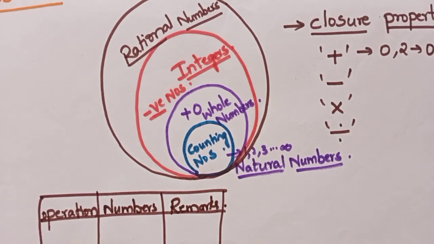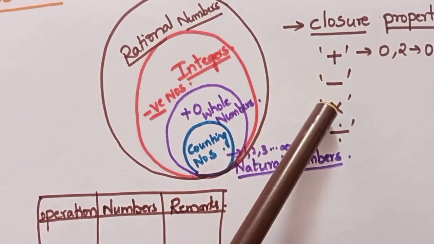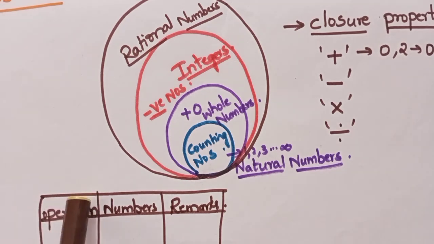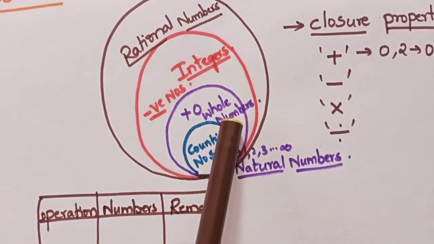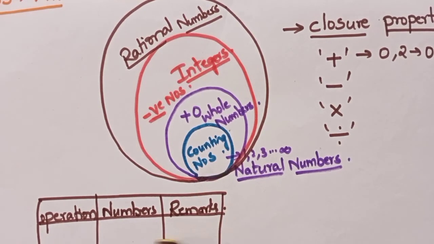So take the operator first as addition, then subtraction, then multiplication and division. Two examples you work out for each. Different numbers you take. Firstly, you do this table for whole numbers. Then you do the same table for integers and write your remarks.